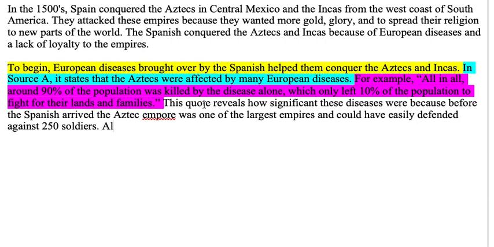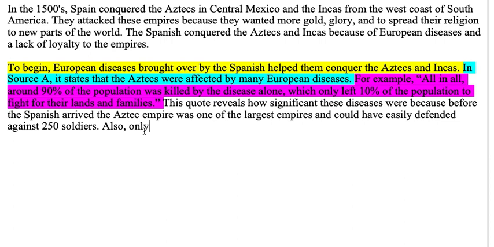Now, for my second sentence in my interpretation, I'm going to do something called keyword analysis, which is where I choose the most important part of my evidence and I analyze it, or I look closely at it and use that analysis to prove my claim or support my claim. So for me, when I read my quote, I see that the sentence where it says that only 10% of the population were left, that is the most important part. So I'm going to focus on that and use that to support my assertion.